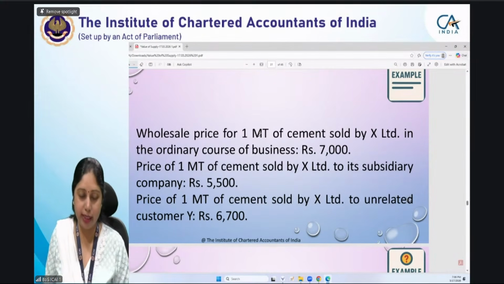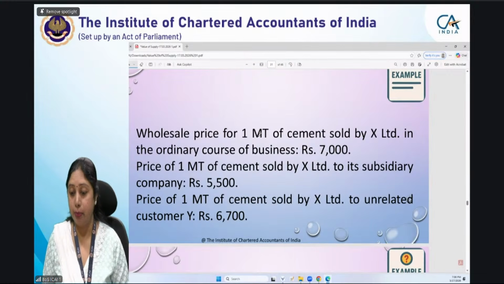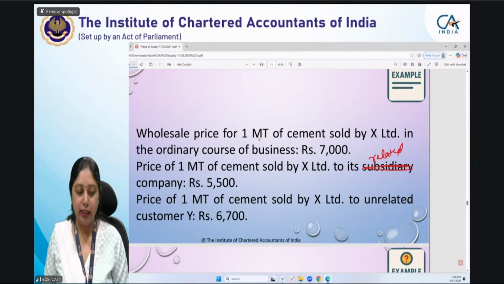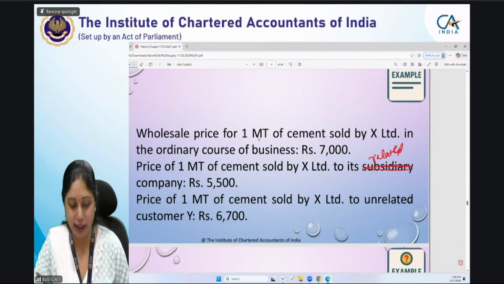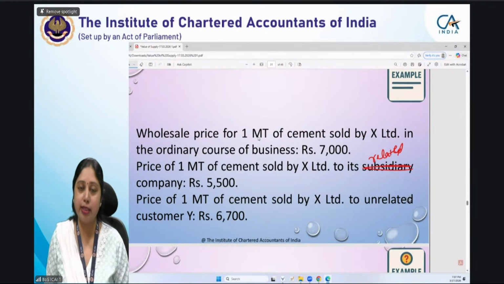I got your message. First question. Wholesale price for 1 metric ton of cement sold by X Limited in ordinary course of business is 7,000. Price of 1 metric ton of cement sold by X Limited to its subsidiary company. Oh, sorry, it's not subsidiary here. It's a related company, I would say. And then price of 1 metric ton of cement sold by X Limited to unrelated customer. Read it as related and this is unrelated. So these 3 prices are given to you. Quickly tell me in the chat box what is the value of supply as per section 15.